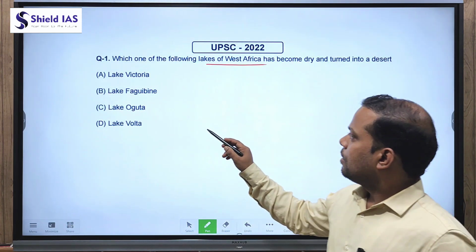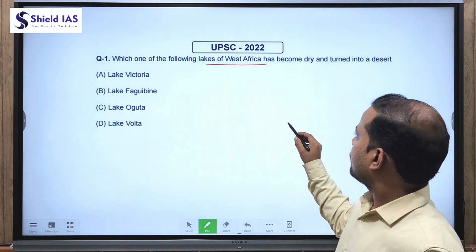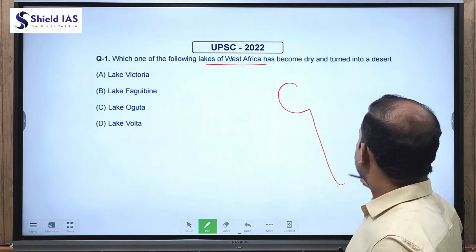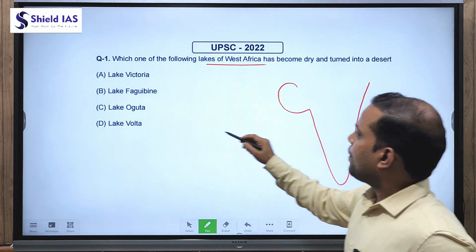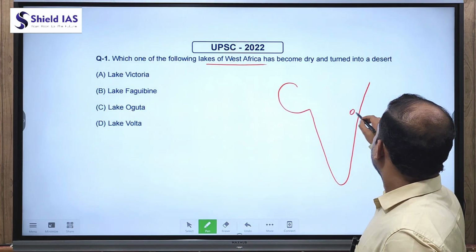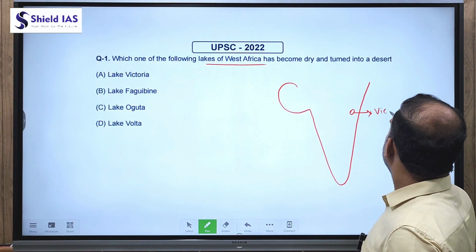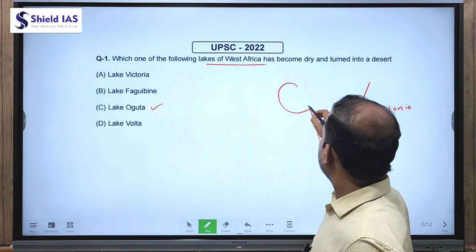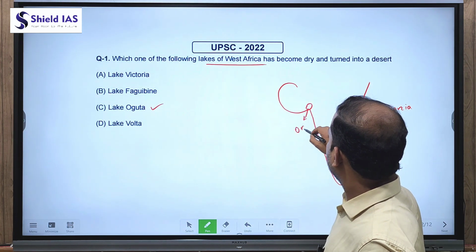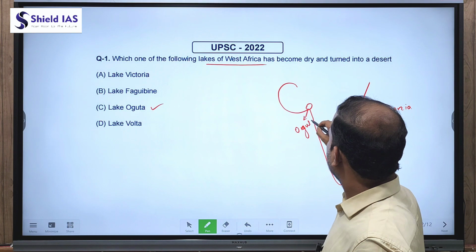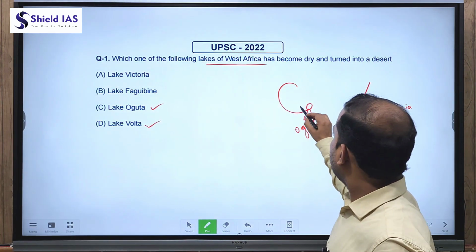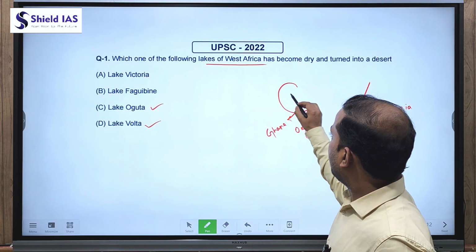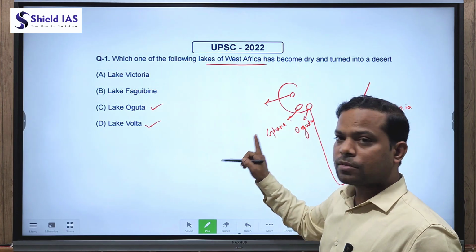Question number 1. Which one of the following lakes of West Africa has become dry and turned into a desert? So, as we see in West Africa, here we have Lake Victoria. It is located in eastern part of Africa, and Lake Ogota, it is located in the country Niger. Lake Volta, it is located in the country Ghana. And Lake Fagouin, it is located in just north of Mali.